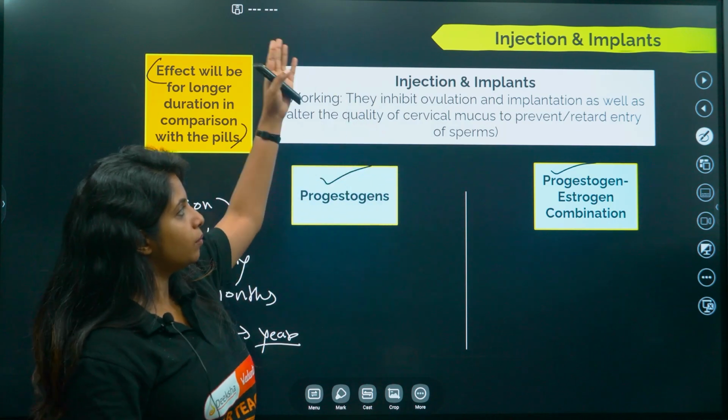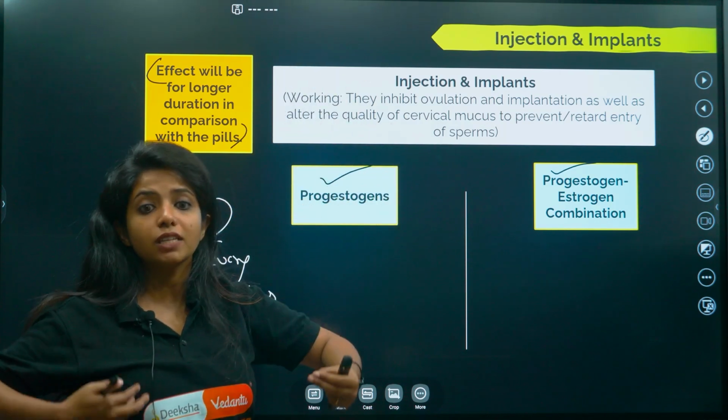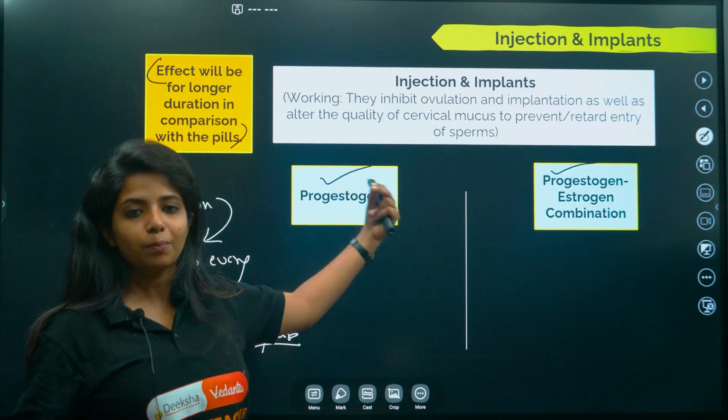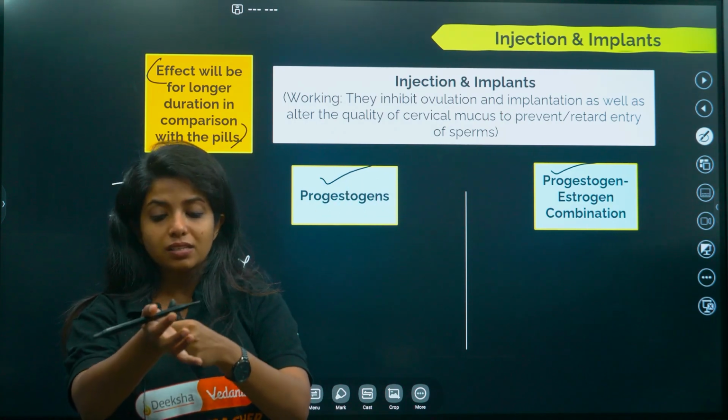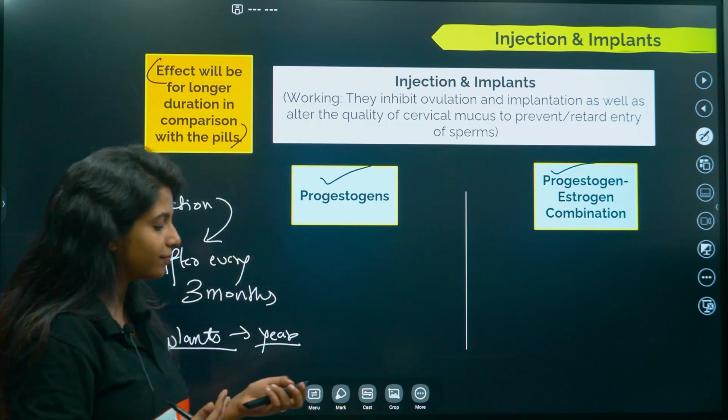So all of them, oral pills and the others, have the same principle, but obviously the method of taking is different. That is pills, this is injection, and implant. Implant is something that can stay under your skin and it keeps on releasing the hormones.